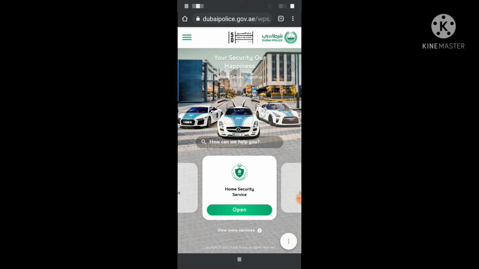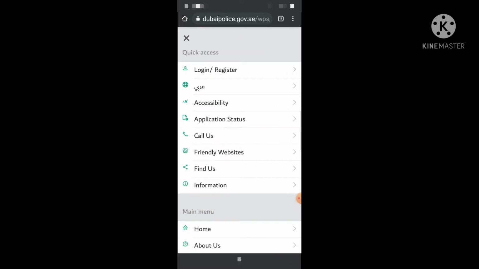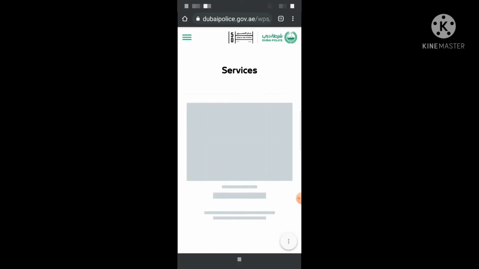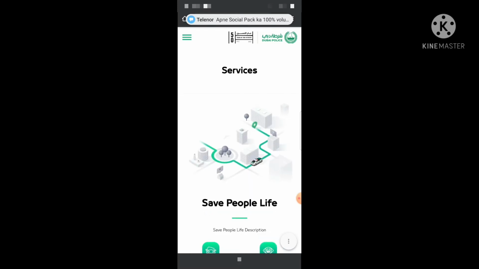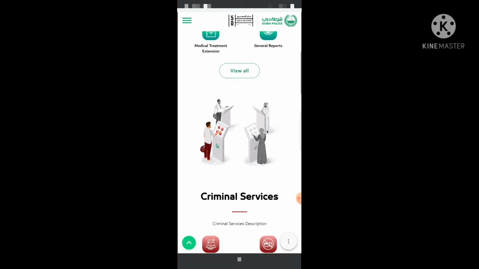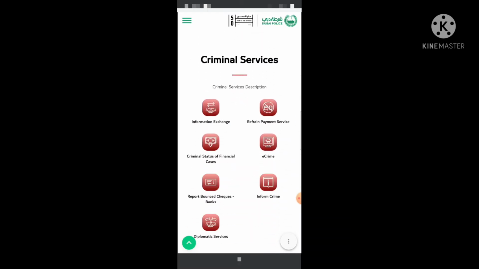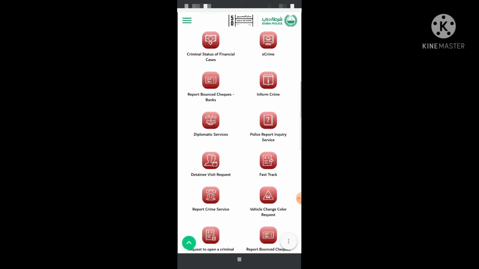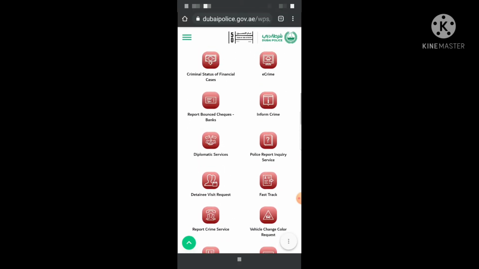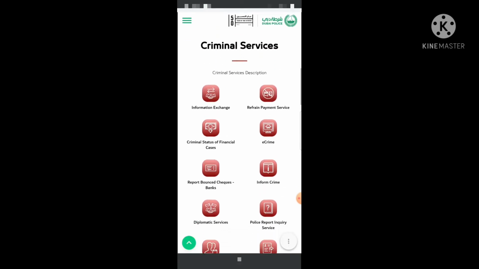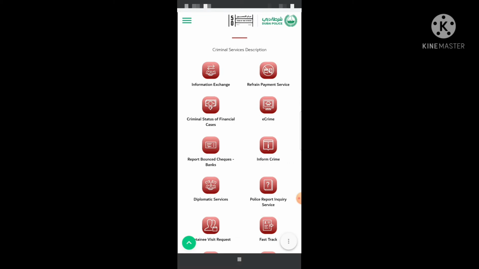We are already on dubaipolice.gov.ae. We will click here and go to services. So guys, when you click on services, there are a lot of services you are watching here. Our priority today is e-crime, and there are other useful applications we will discuss later. So in today's short video, we'll click on e-crime.